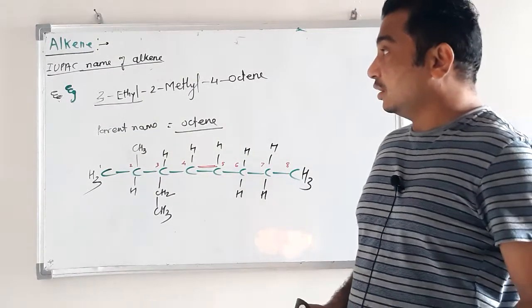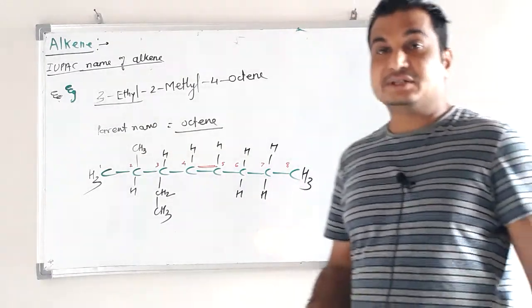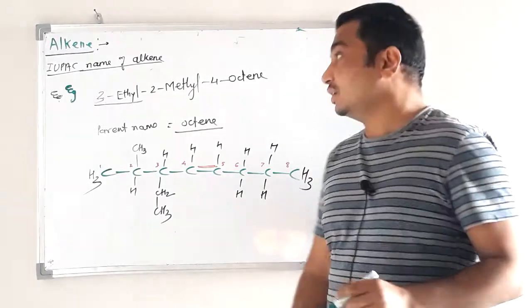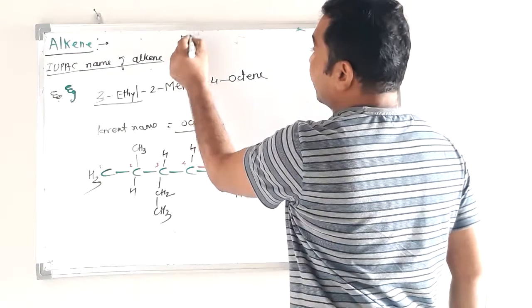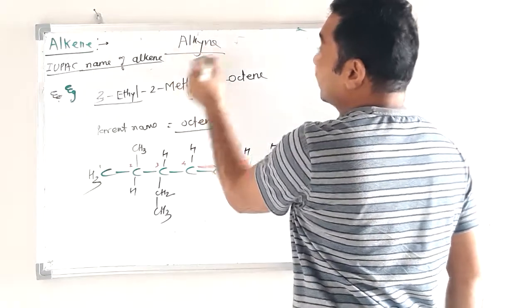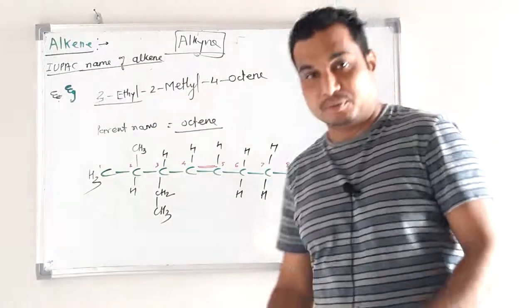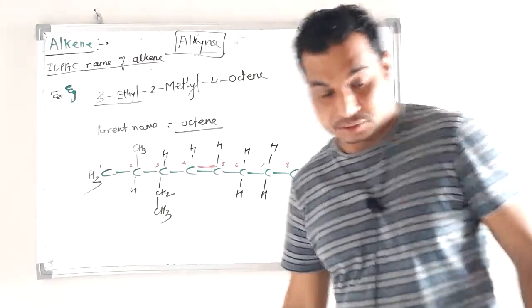Students, in the next class we will discuss one more class of organic compound, that is alkyne. Y-N-E, alkyne. Alkane, alkene, alkyne. Alkyne means carbon-carbon triple bond. Okay, thank you very much.